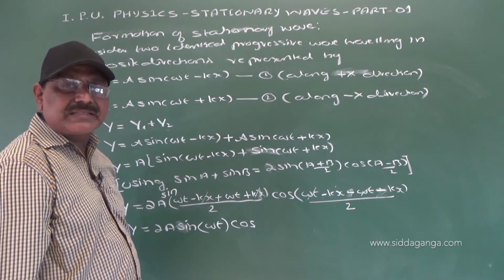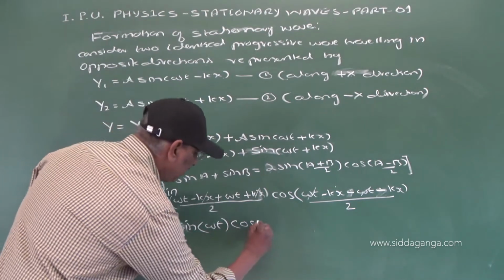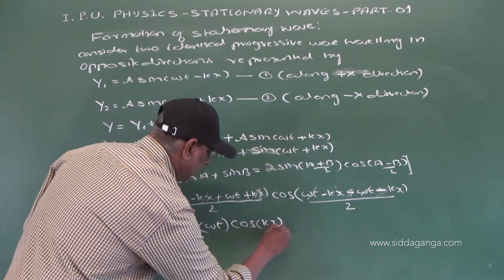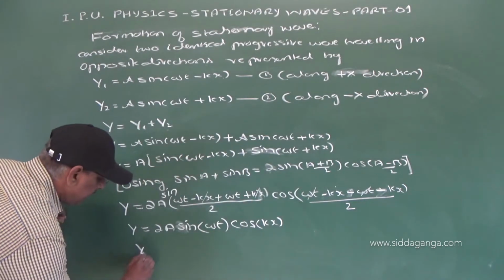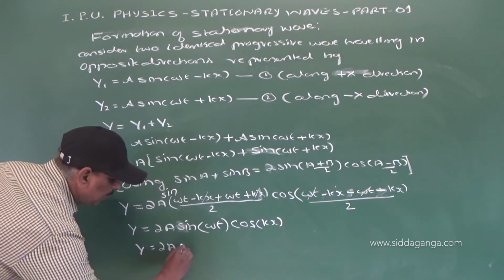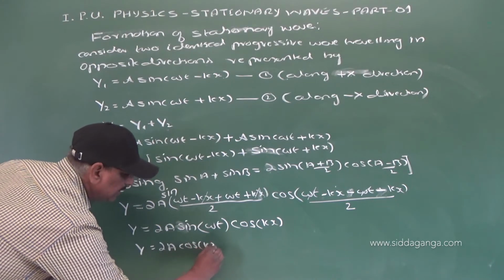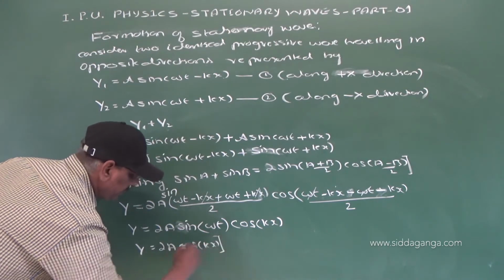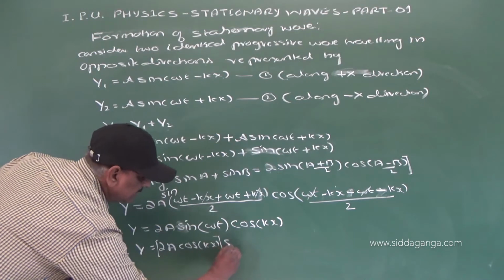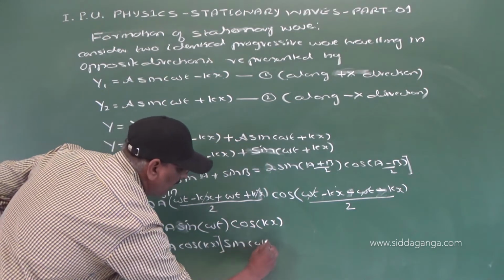But cos of minus theta is equal to cos theta, this is equal to cos kx, or y is equal to 2a cos kx into sin omega t.